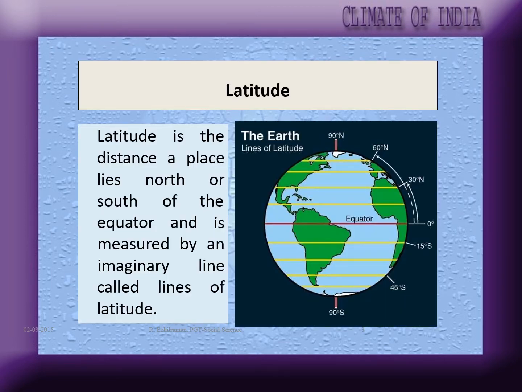Latitude is the distance a place lies north or south of the equator and is measured by an imaginary line called the line of latitude. So if you remember the song I had taught you, the latitude longitude karaoke in the beginning of the year, you must have stored it with you. You can sing the latitude part of the song first, and then read through this once again, so it registers in your mind for a longer time span and you will not forget it.